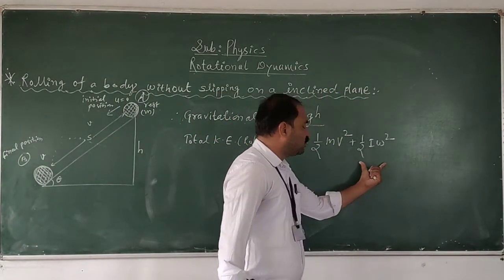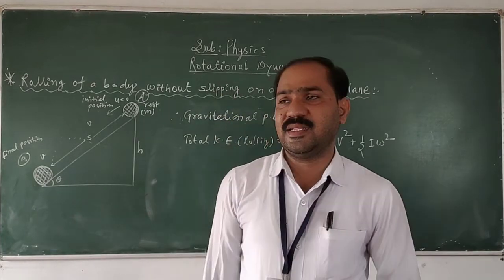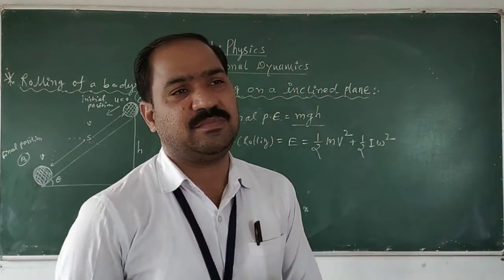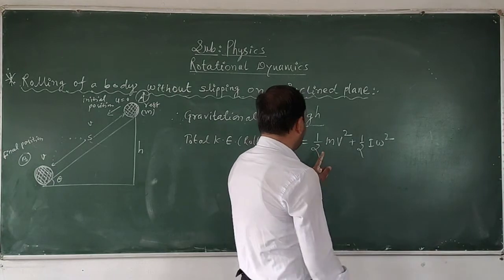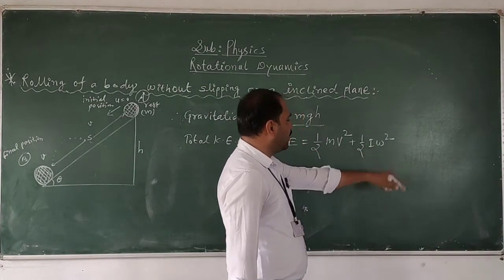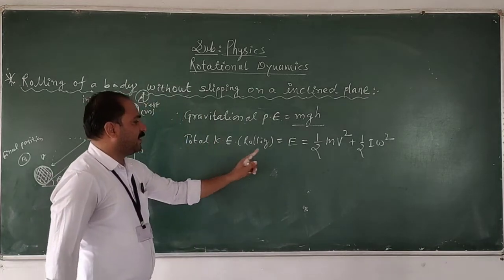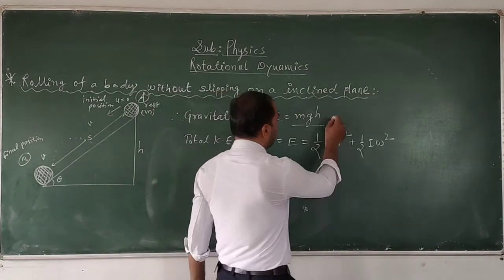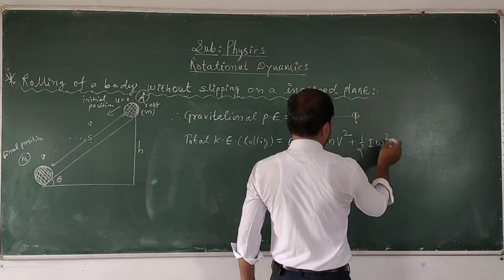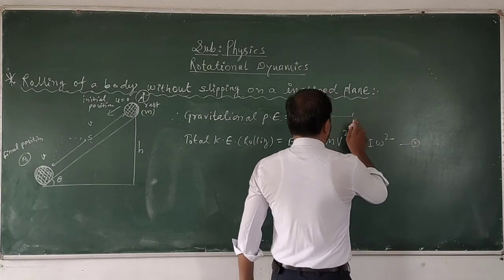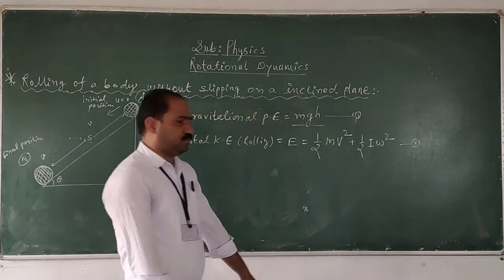The second part gives you the kinetic energy in the rotational motion. So this half m v squared plus half I omega squared, this complete factor gives the total kinetic energy of the body while rolling down on the inclined plane. This is your equation number 2.